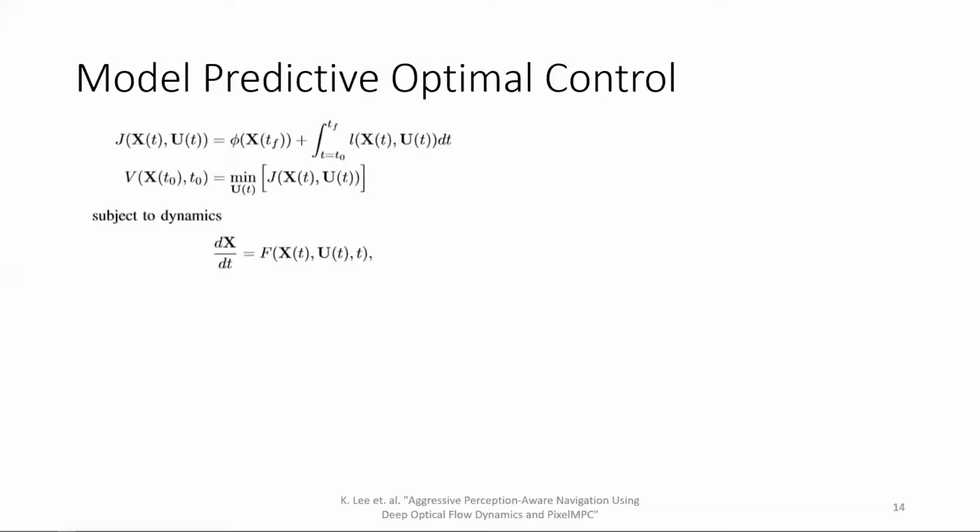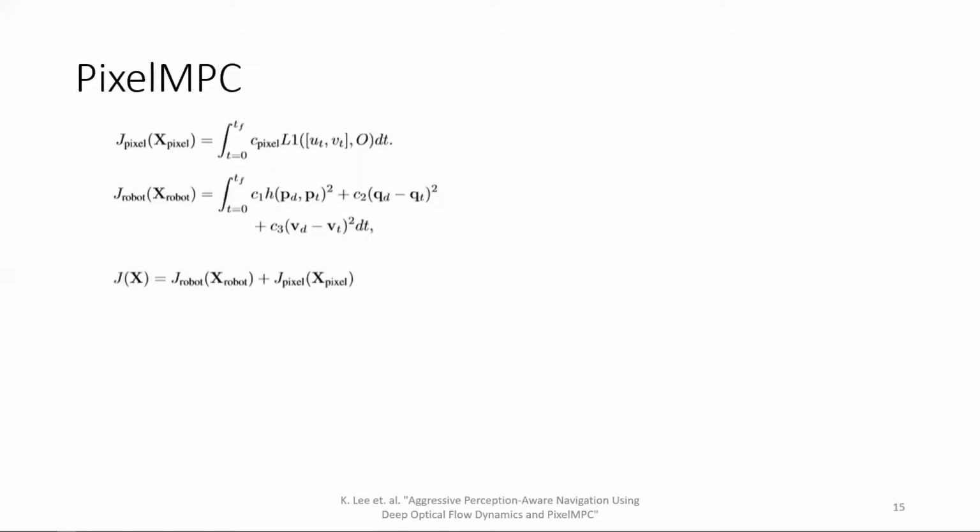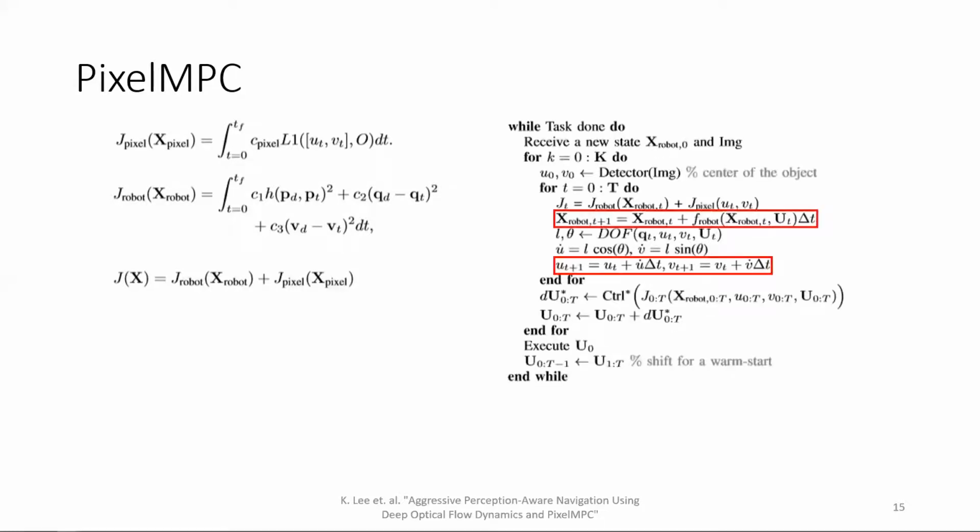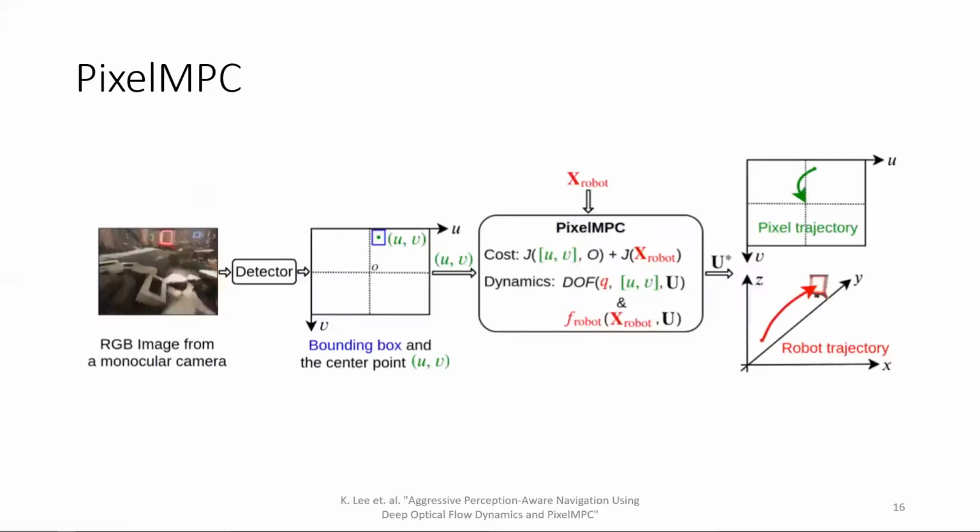The MPC optimal control problem is formulated like this. Given a cost function, the goal is to calculate an optimal control policy subject to system dynamics. We introduced the PixelMPC algorithm where the task is controlling the robot to achieve two goals simultaneously. The first goal is to move the target pixel to the center of its image, and the second goal is performing a high-speed racing task. The PixelMPC propagates both robot dynamics and the pixel dynamics at the same time. As a result, the optimal control policy controls the robot to achieve both tasks.